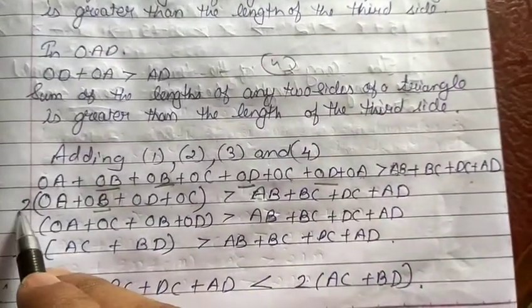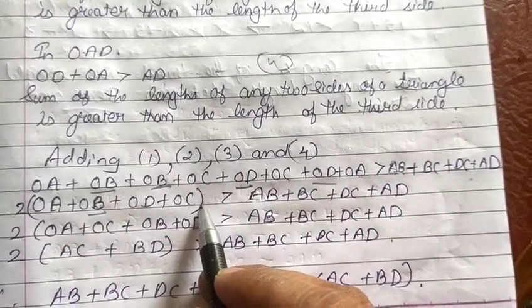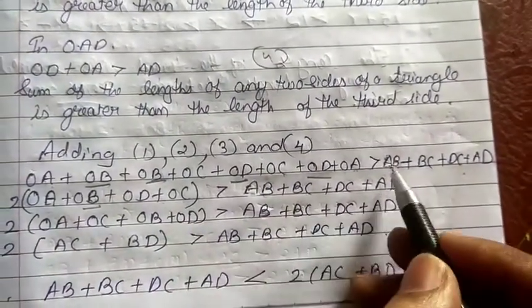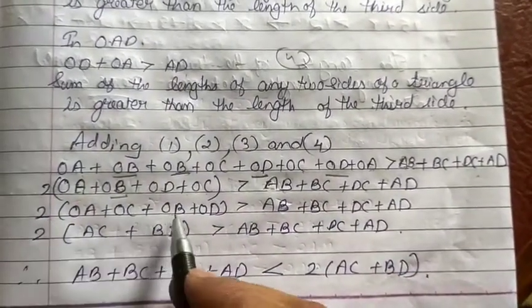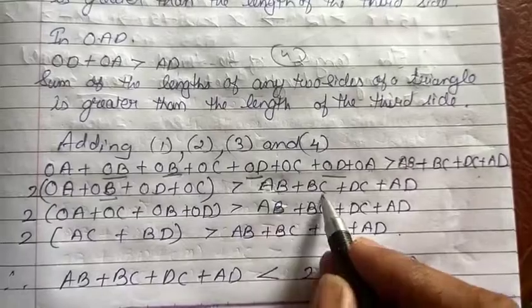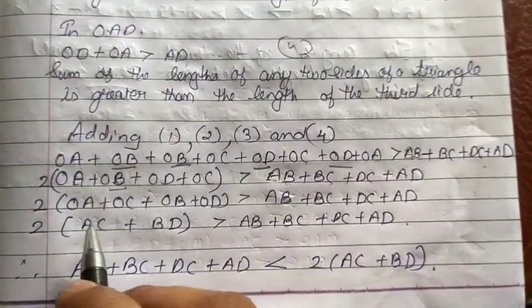So I had taken out that 2 common and I had put that the value inside the bracket is greater than AB plus BC and DC plus AD. Now dear student, write down this condition as it is, which is greater than AB plus BC and DC plus AD.